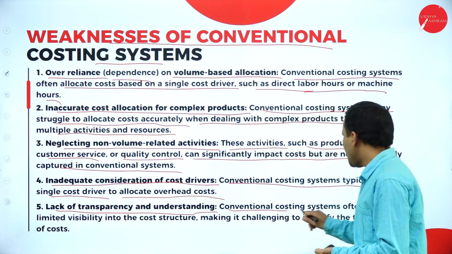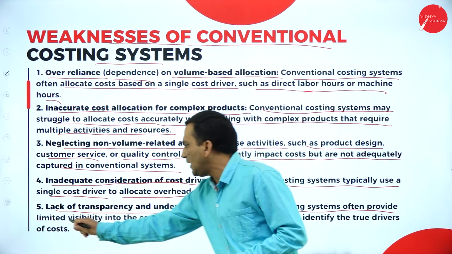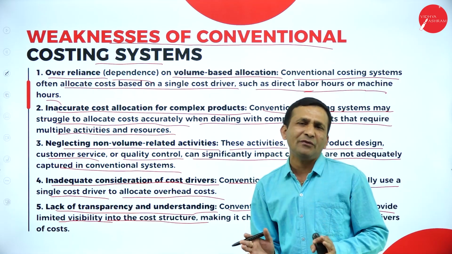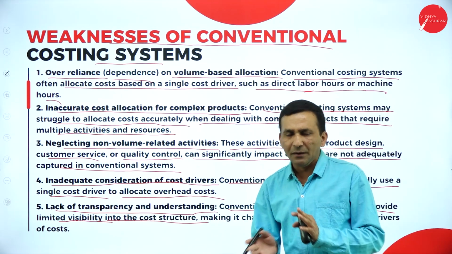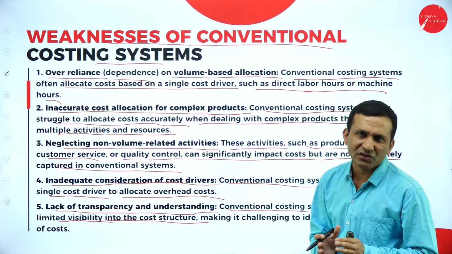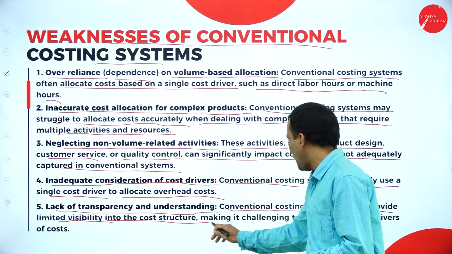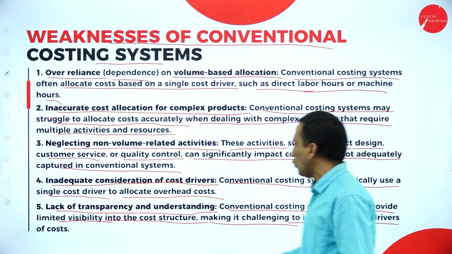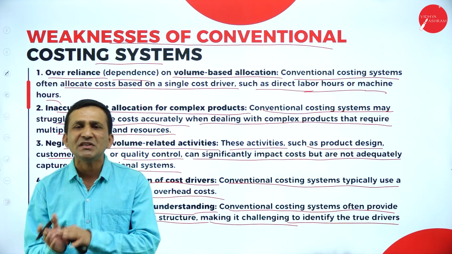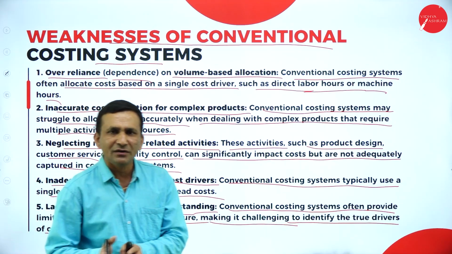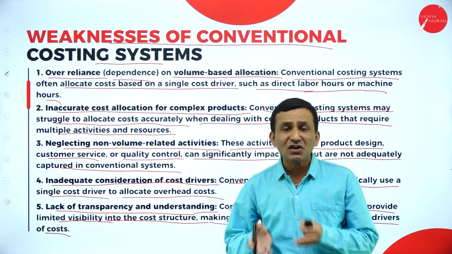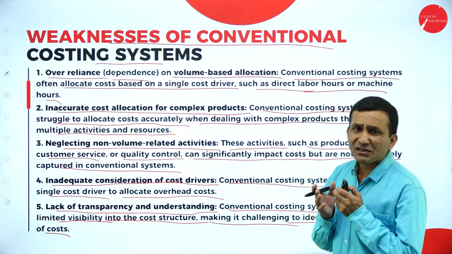The conventional costing system often provides limited visibility into the cost structure. Limited only; we cannot show everything in traditional costing. But in the case of activity based costing, we will get each and every activity's information, so it is transparent. So it is challenging to identify the true driver of the cost. If you are talking about machines, the number of installations, the number of machine hours, which we say is a cost driver. In traditional costing, we won't specify the perfect cost driver.